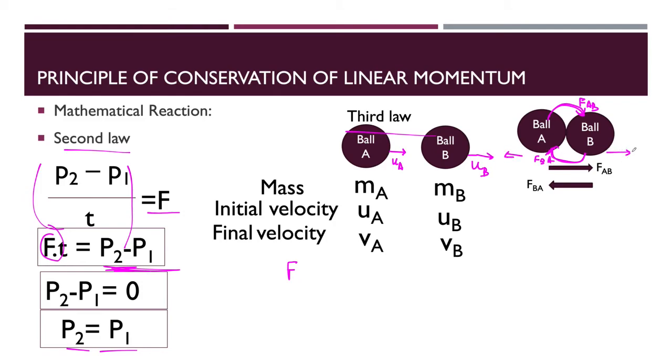Ball B will get the final velocity VB, and ball A will get the final velocity VA. So the initial velocity of ball A was UA and the final velocity is VA, and the initial velocity of ball B is UB and the final velocity is VB.